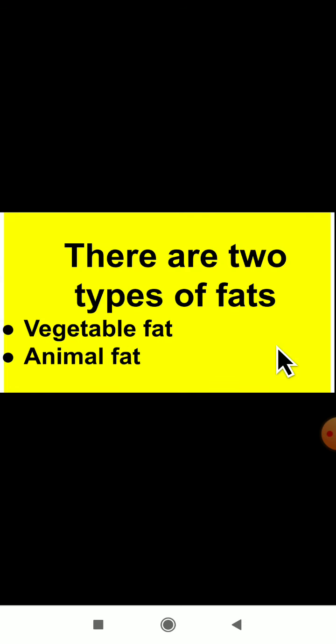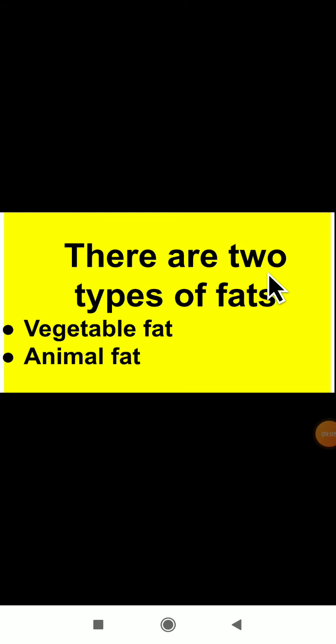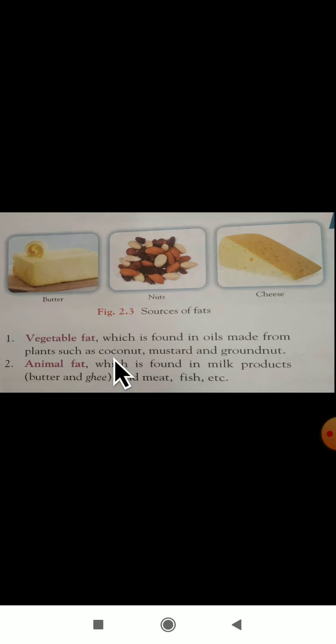There are two types of fats. How many types of fats are there, dear students? There are two types of fats. One is vegetable fat and one more is animal fat. Then what are vegetable fats and what are animal fats?